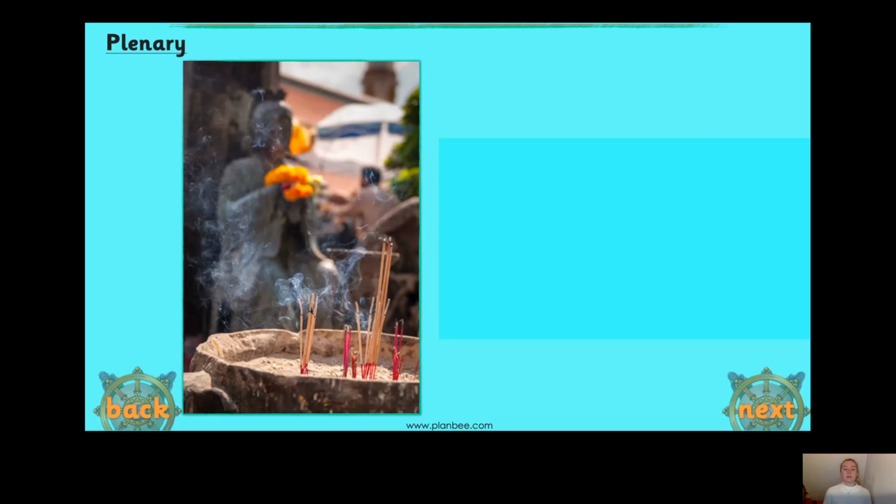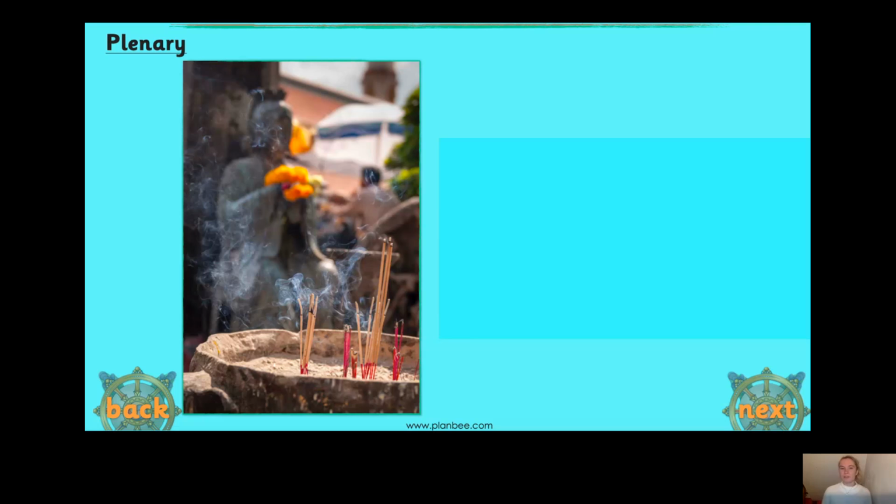So they light the incense to create this pleasant smell, and that probably helps them to meditate, okay? Helps them to relax. And they also give offerings to the Buddha statues of flowers, okay? So that is what they do when they go to the Buddhist statues, because as I said, they do not worship one God who created everything, and they do not worship the Buddha.